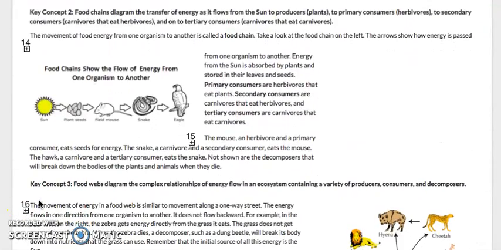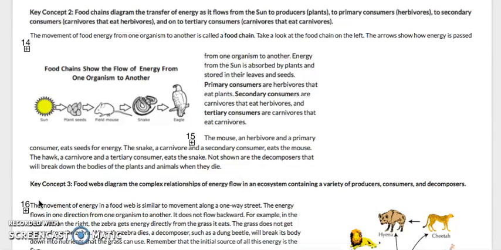Key Concept 2. Food chains diagram the transfer of energy as it flows from the sun to producers, which are plants, to primary consumers, which are the herbivores, to secondary consumers, the carnivores that eat the herbivores, and on to tertiary consumers, which are carnivores that eat carnivores. The movement of food energy from one organism to another is called a food chain.